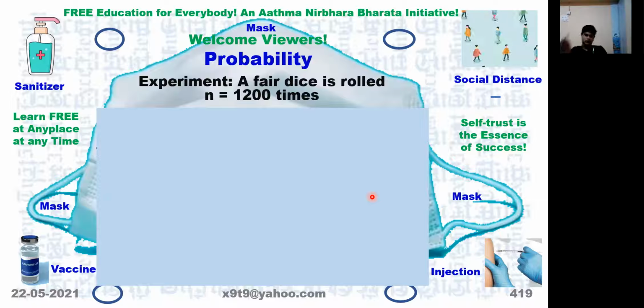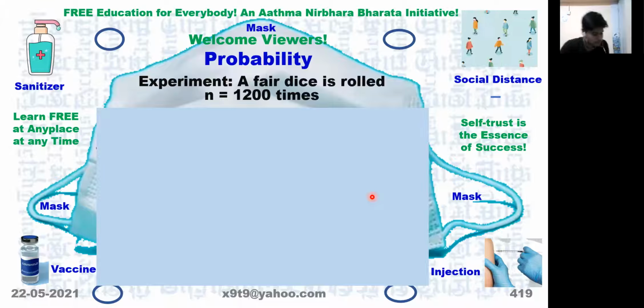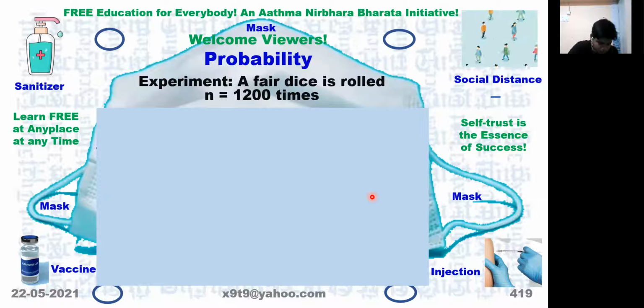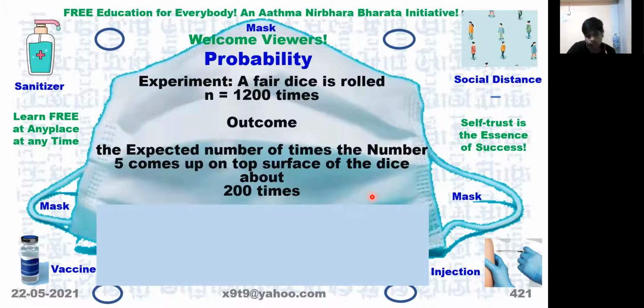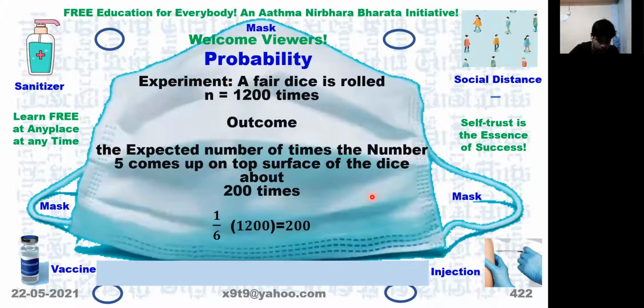Correct. So how much will it come? 200. So it will come exactly 200, because 1 by 6 into 1200 gives that.